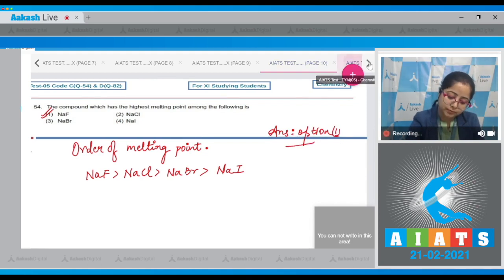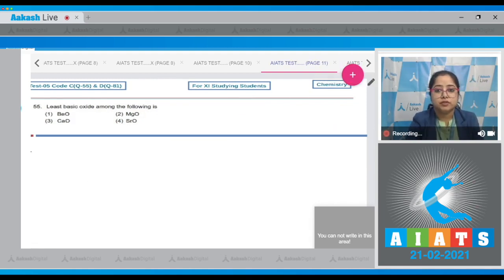Proceeding to next question, which is question number 55. Let's read the question. Least basic oxide among the following is. Students, we all need to know that higher the metallic nature, more will be the basic character of their oxides. And we also need to know that as we go down the group in the periodic table, as the metallic nature of the element increases, the basic character of its oxides also increases. Here, beryllium oxide is amphoteric, or we can say that it is least basic. That means the correct answer is option number 1.